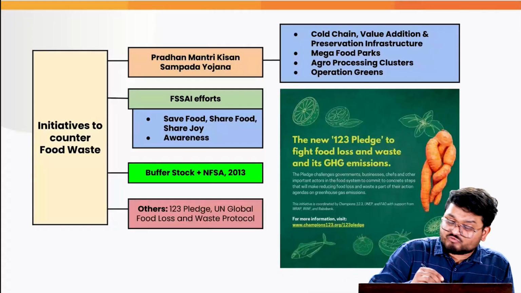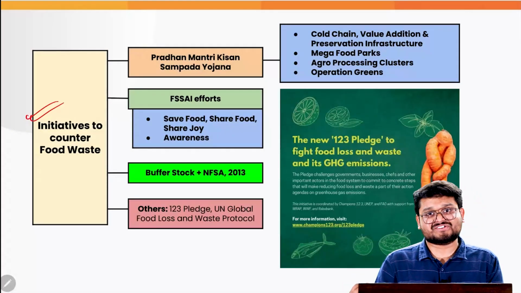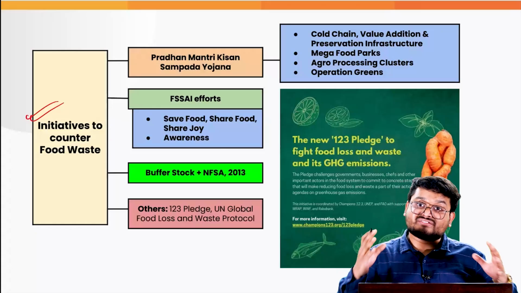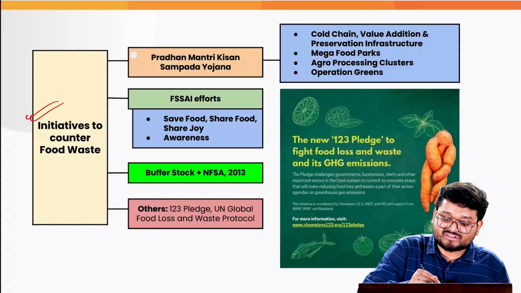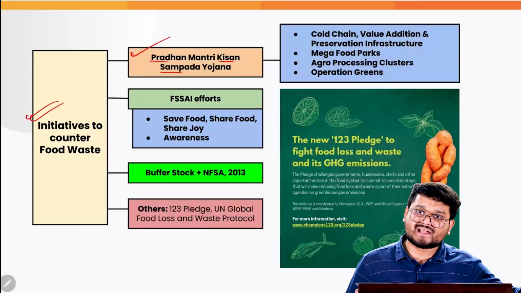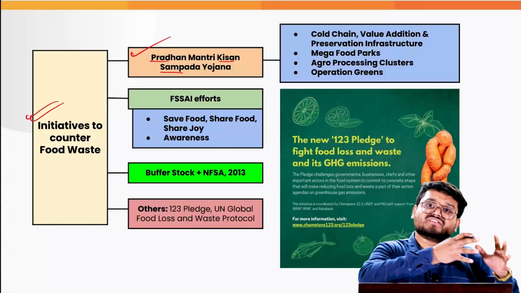Now, we understand that over a period of time, the government has obviously taken various initiatives in this matter. Firstly, the initiative about fixing the origin, that is the farmlands, is the Pradhan Mantri Kisan Sampada Yojana, because it is generally from the farmlands that food loss and various food wastage issues surface.